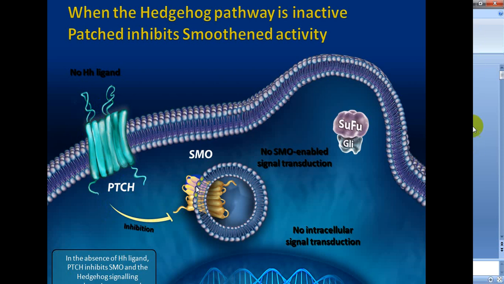So when there is no SMO enabled signal transduction, this SUFU GLI, they cannot act. As a result, there is no signal transduction.